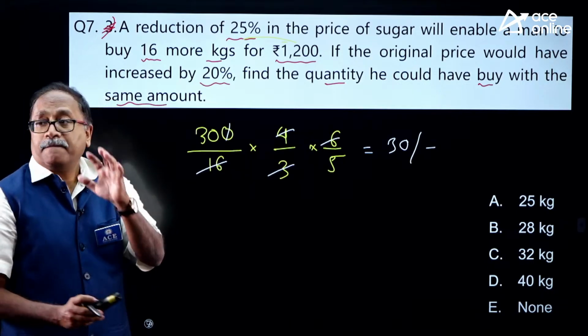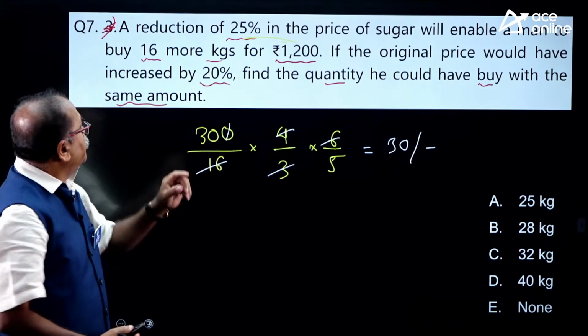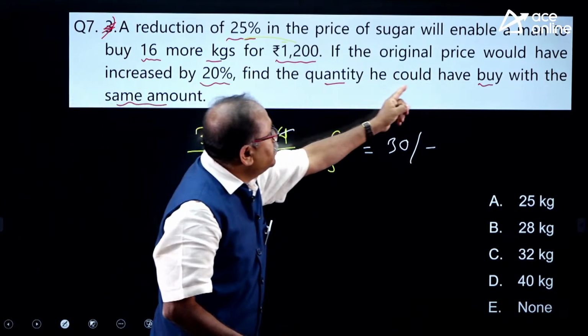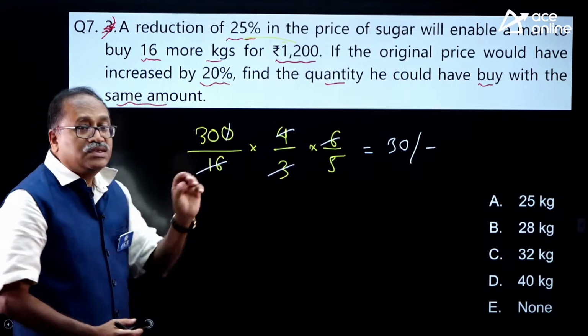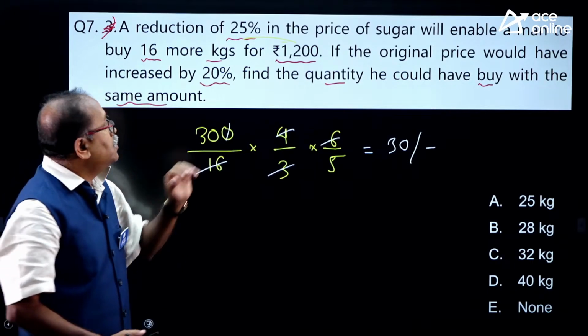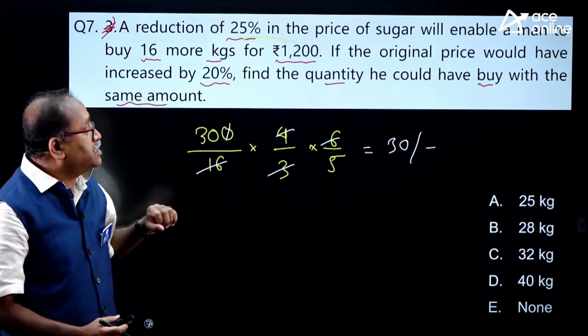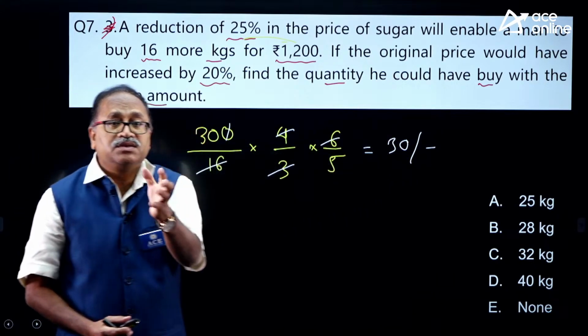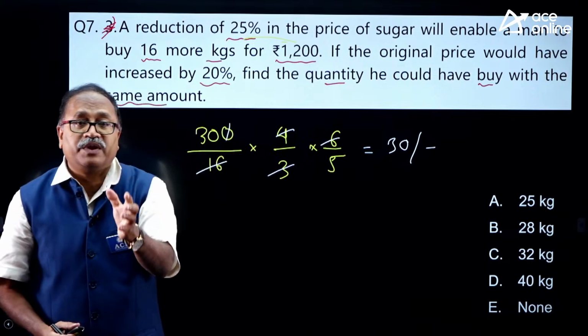But the question, Likhita and my other friends, Sai Kumar, says to find the quantity he could buy with the same amount. If instead of decreasing, it is increased by 20%, then the per kg price is 30 rupees. And how much is he spending? 1200 he is spending.